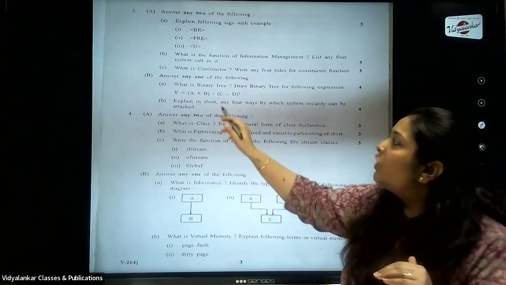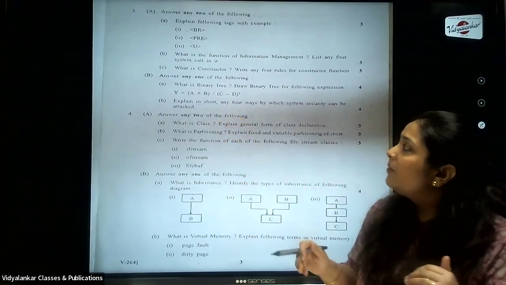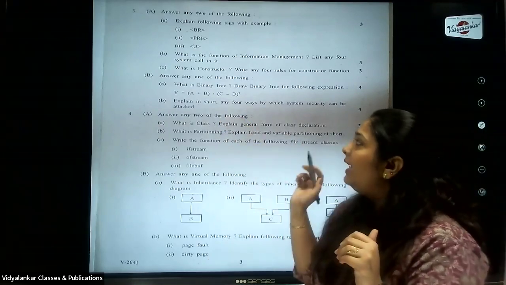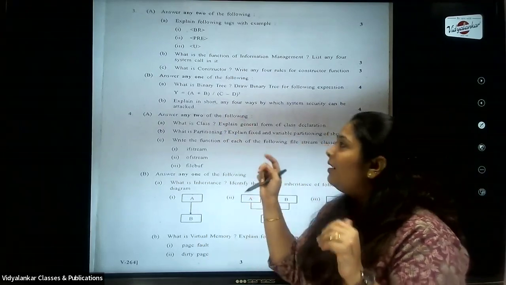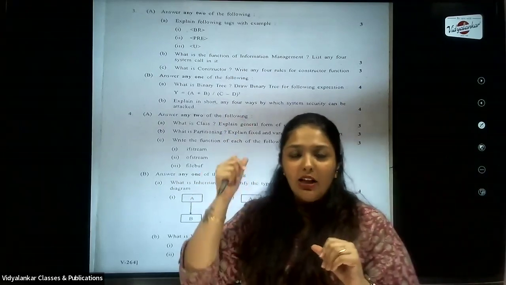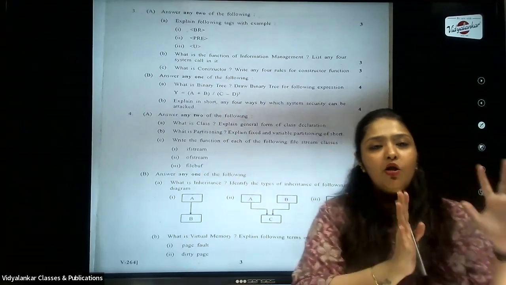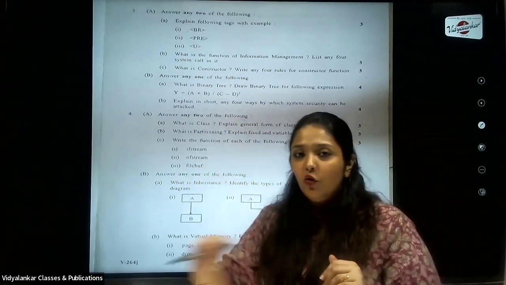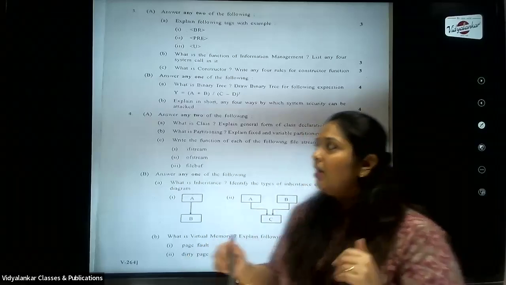Then see here in the question, that is question 3B, they have asked you to construct a binary tree. Okay, so this binary tree has to be constructed, and they have given you the expression, we just solved one. Don't forget to correctly show the left and the right child. Don't forget to show the levels of each node. If you don't show levels, your marks are deducted.